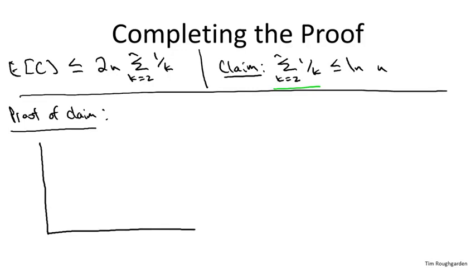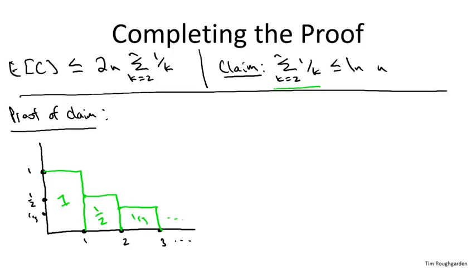And what I'm going to do is draw a bunch of rectangles of decreasing area. Specifically, they all have width 1, and the heights are going to be 1 over k. So the area of this guy is 1, the area of this guy is 1/2, the area of this guy is 1/3, and so on. And now I'm going to overlay on this picture the graph of the continuous function f of x equals 1 over x. So notice that it is going to go through these three points. It's going to kiss all of these rectangles on their upper right corners.